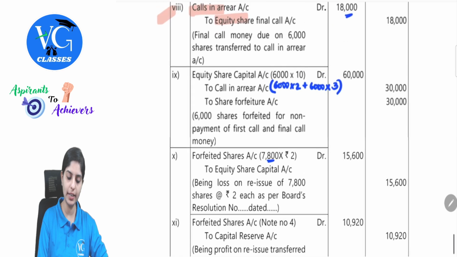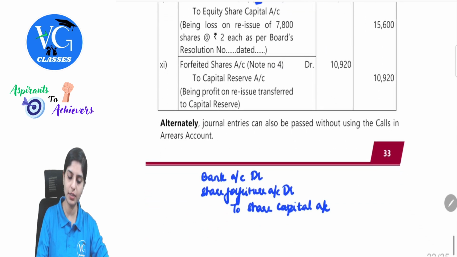This will be the reissue entry. 7,800 shares have been reissued. 7,800 into 10, 78,000. You are reissuing it at 8 rupees, so this will be 62,400. And the balance will go to share forfeiture.